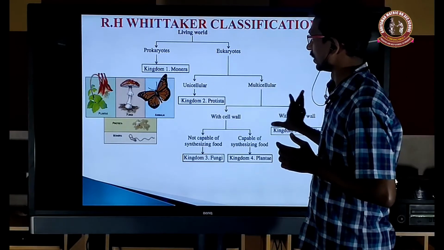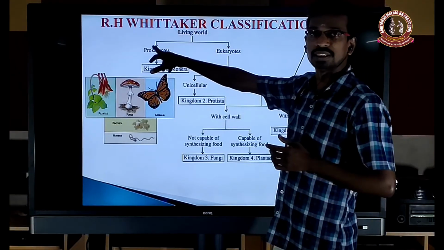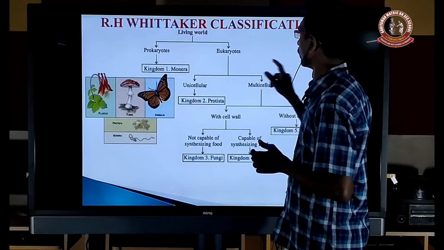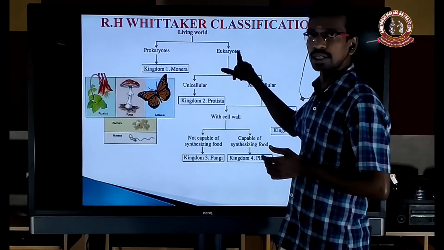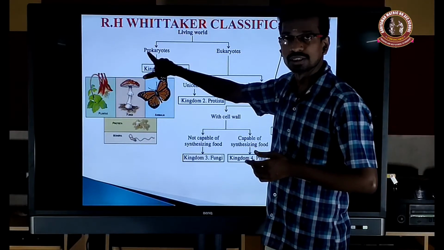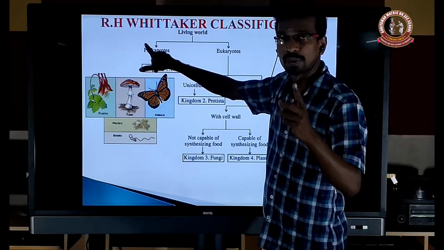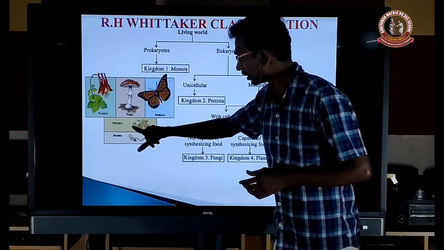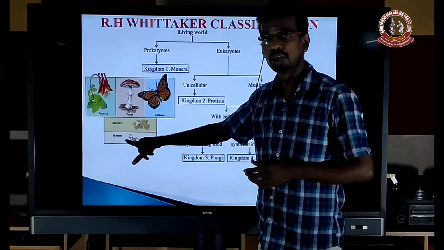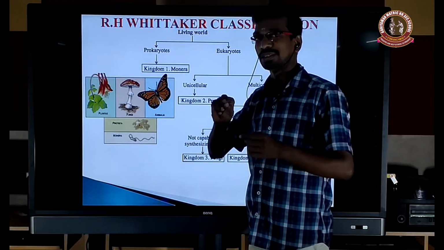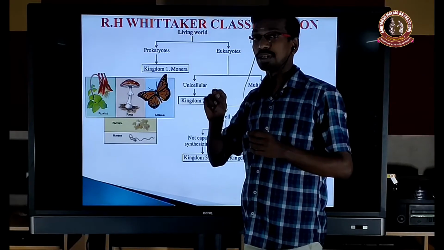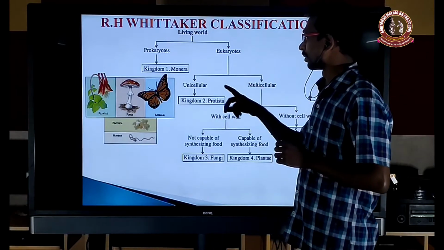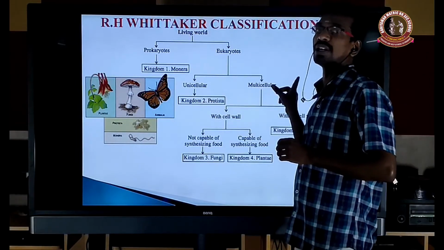So there is a five kingdom classification of the living world. First, the cell structure: prokaryote or eukaryote. Prokaryote means primitive nucleus; they do not have a nuclear membrane and the membrane-bound organelles are absent. Kingdom 1, that is Monera. Monera are all prokaryotic organisms, and unicellular organisms are classified here. Some are multicellular, not very complicated, just simple multicellular. And eukaryote means maybe unicellular or multicellular.